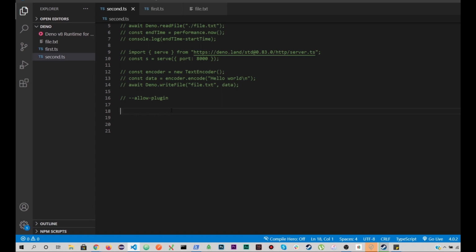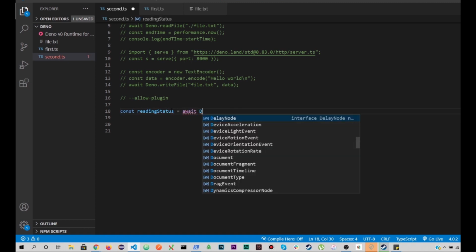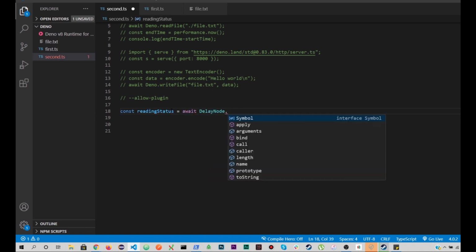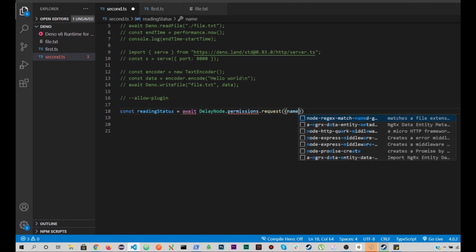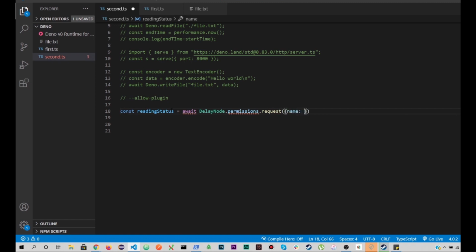So what we can have here is, let's start writing reading status equals to await Deno.permissions.request, which will prompt the user, right? So name read, right?